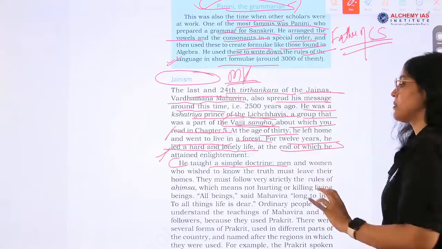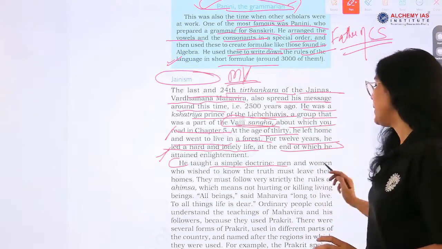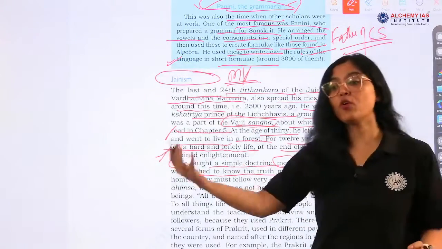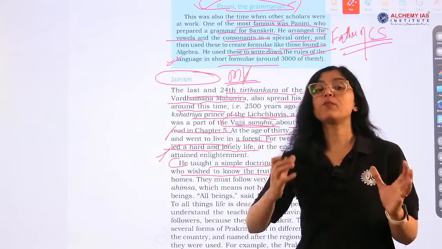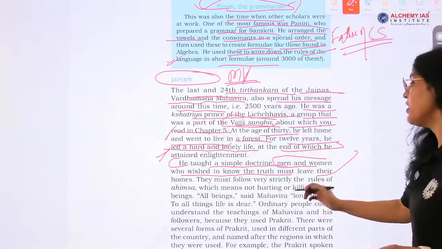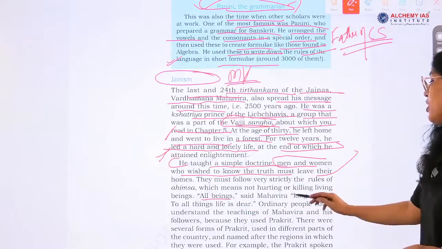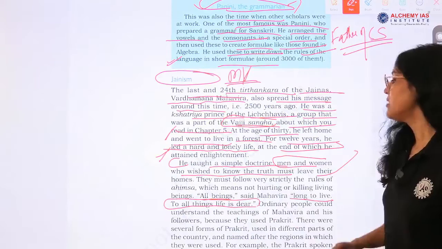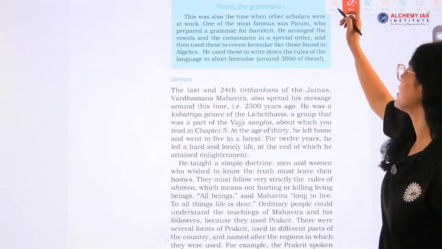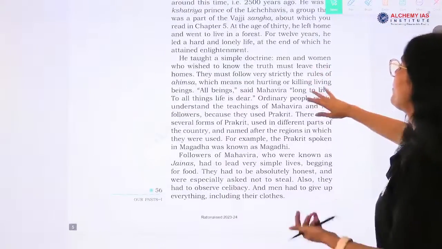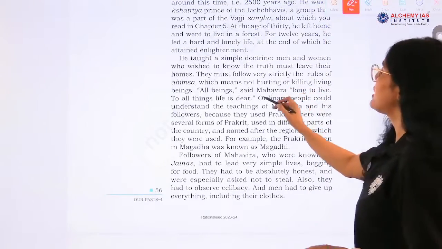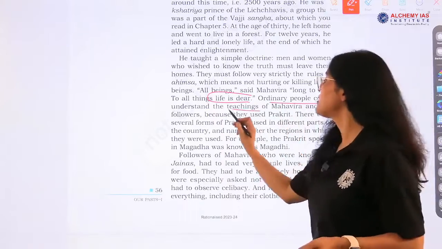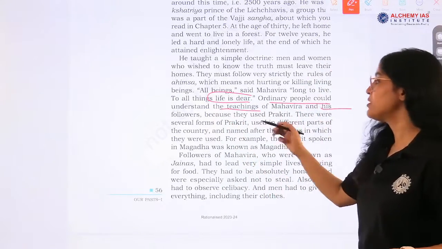In Jainism, he taught a simple doctrine that men and women who wished to know the truth must leave their homes. Otherwise they will not be able to gain the knowledge, the truth of life, okay. And all beings long to live; to all things life is dear, right. So he was telling us that everything has a life and every life is dear.